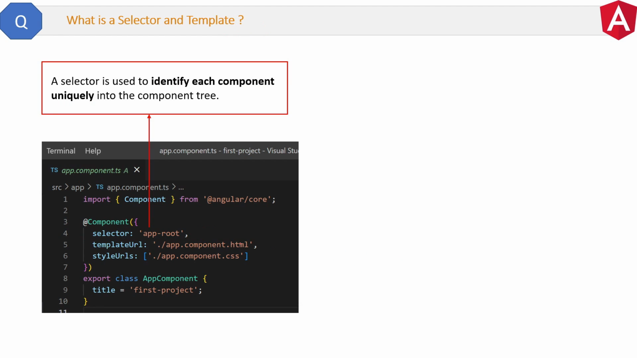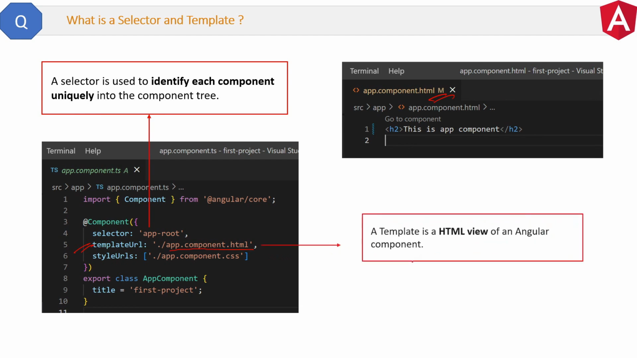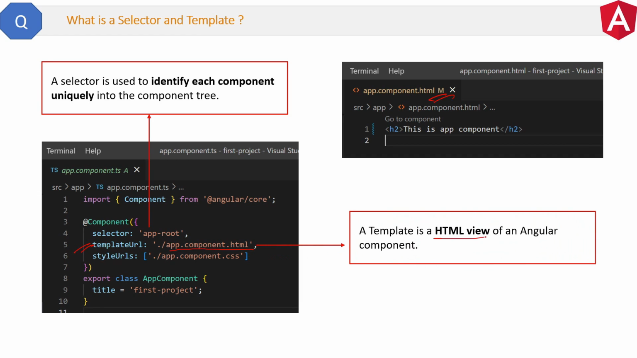Here is the templateUrl attribute. This is the URL of the HTML of this particular component, which is the app.component.html file. You can also use the direct template attribute to write the inline HTML here. For example, you can directly put the HTML code here. Therefore, the one-line answer is: a template is the HTML view of an Angular component. This is the answer to this question. Now let's move to another question.